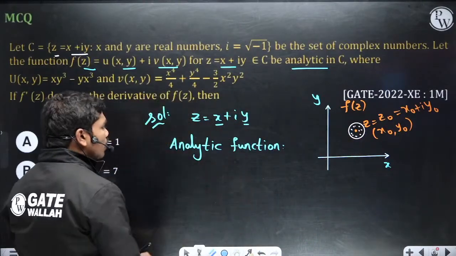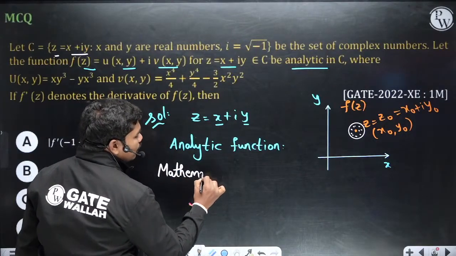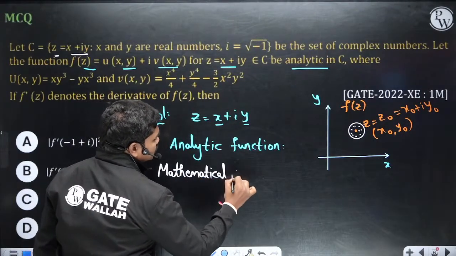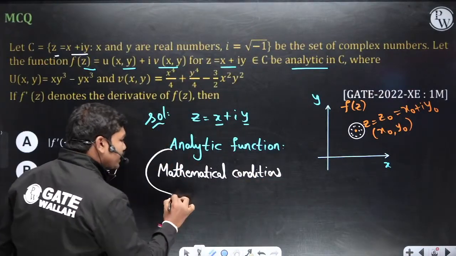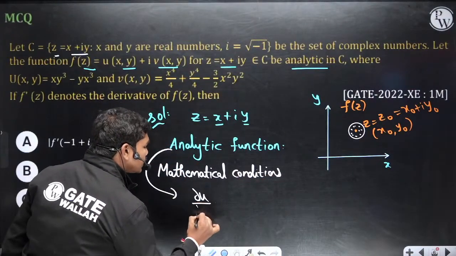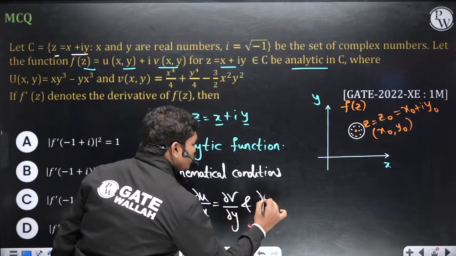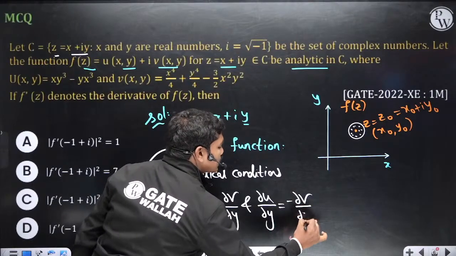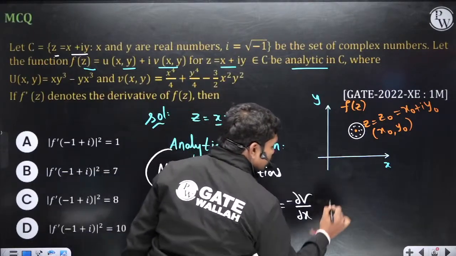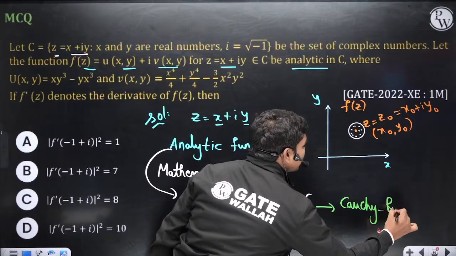So for that, we have some mathematical conditions. So what are those mathematical conditions? If this is analytic, then dou u by dou x is equal to dou v by dou y, and dou u by dou y is equal to minus dou v by dou x actually here, okay. So these are called Cauchy-Riemann equations, which are known to you generally, okay.